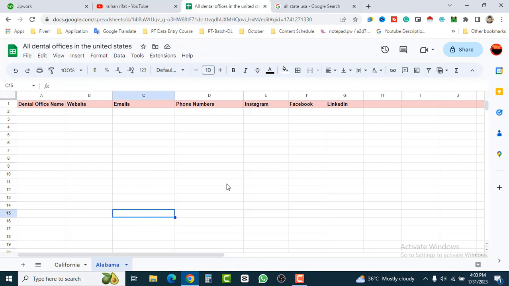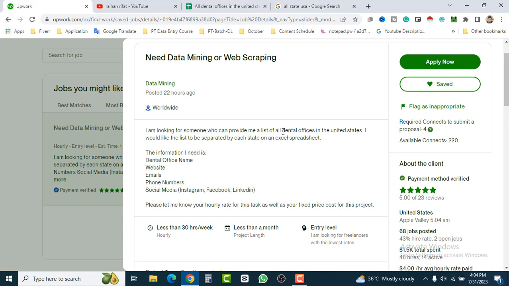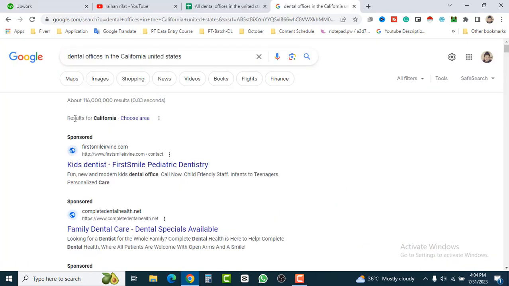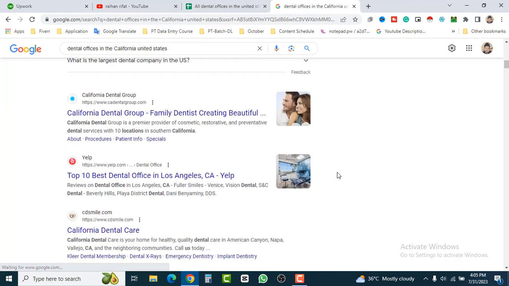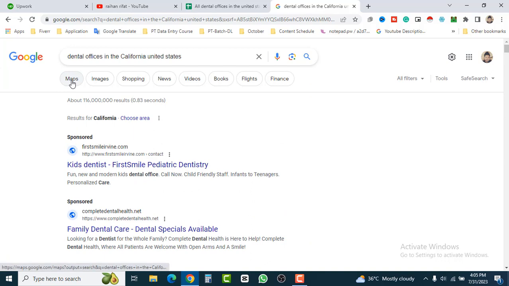So it would be a big project because we have to find from 50 states. I just showed you that I created 2 states, and the rest of the states you have to create this way. So now our Google spreadsheet is ready to work, and let's find the dental office. Just grab this sentence: results for California, and what we have to do is go for Maps, Google Maps.